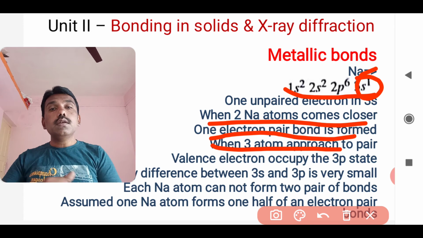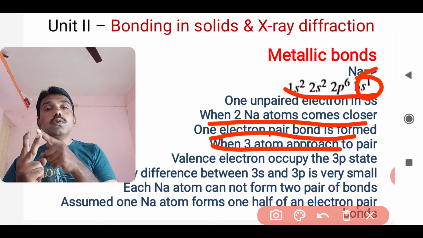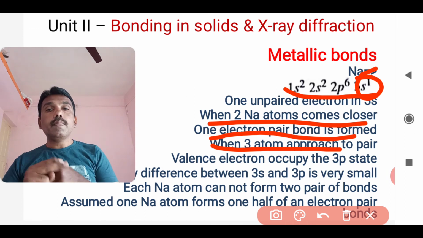And here is how it happens: the first atom will again form bonding through all these three atoms, through the valence electron.